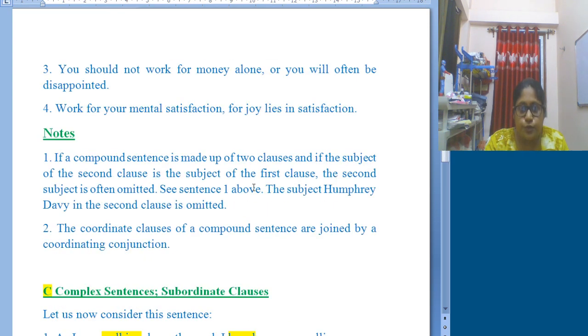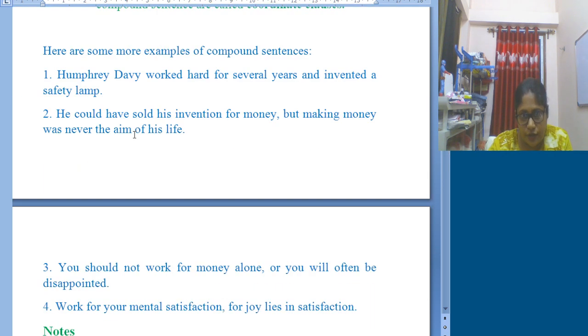Because when a compound sentence is made up of two clauses and the subject of the first and the subject of the second are the same, the subject of the first clause is the subject of the second as well. So in the second clause, the subject may get omitted. You will find it clearly mentioned in example 1.